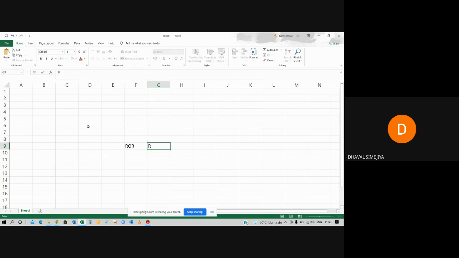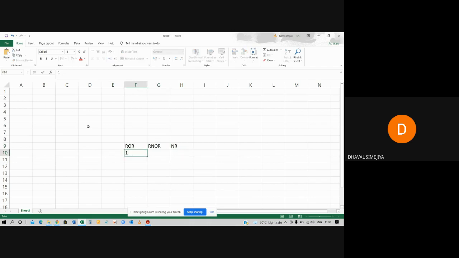Then resident but not ordinarily resident, RNOR, and then non-resident, NR. There are some conditions, like in ROR, there are two conditions.